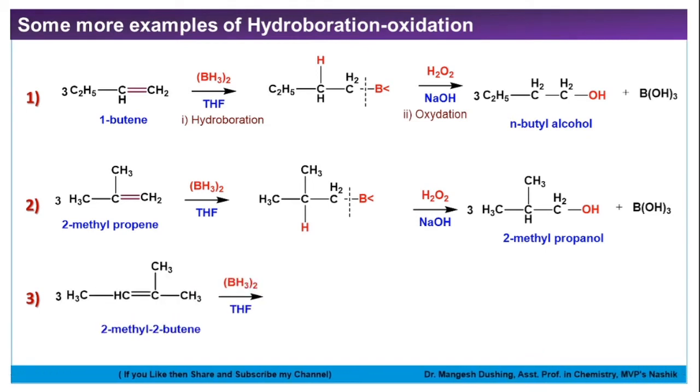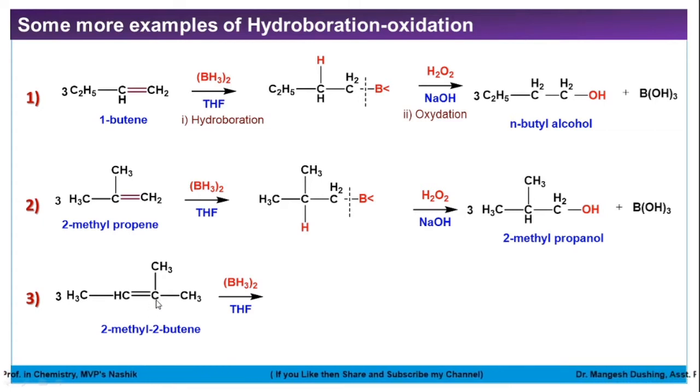This is the third example, that is 2-methyl-2-butene. First we have to localize where the double bond is. So this is our double bond. The addition reaction will occur at this. In this case you have to find out which carbon has fewer hydrogen atoms. So this carbon has fewer hydrogen atoms.